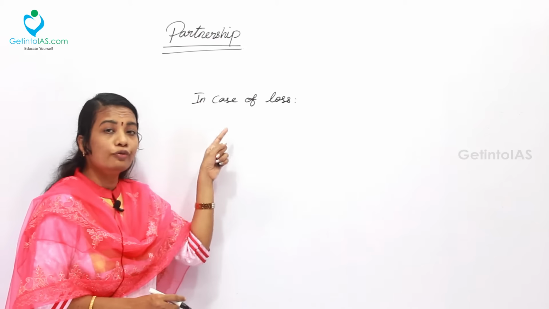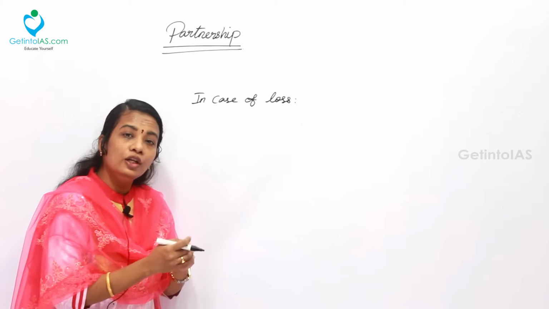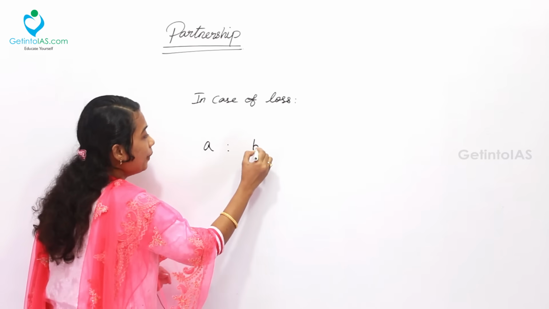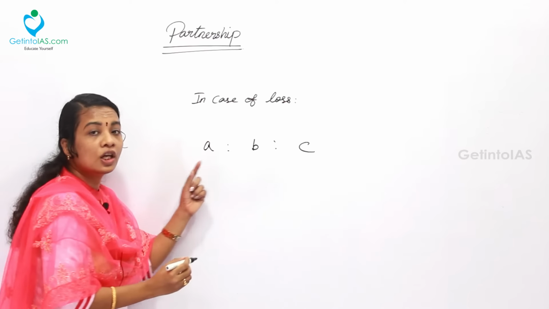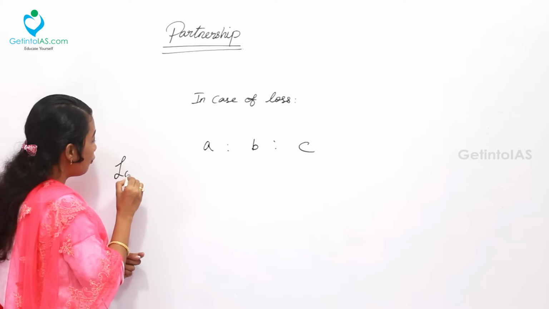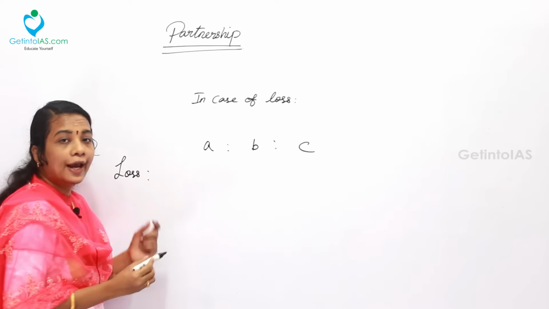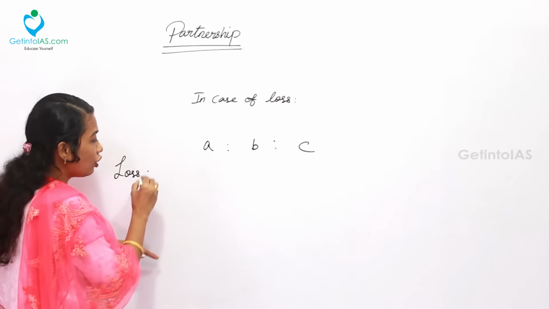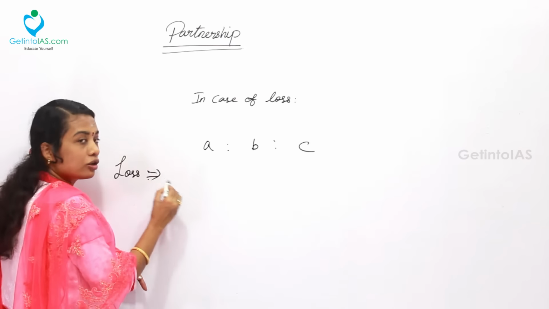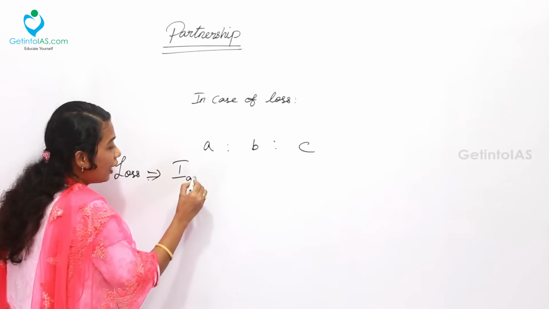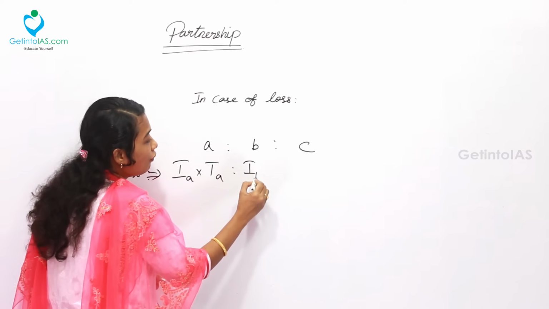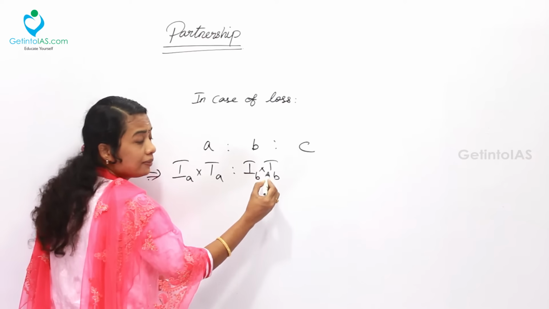But in case of loss, how do we evaluate the loss of the same three partners? Let's take A, B, C as the three partners. What is the formula for profit we have taken? Investment of A into time invested by A. Similarly, the same formula applies for loss. So here, investment of A into time invested by A, ratio investment of B into time invested by B.